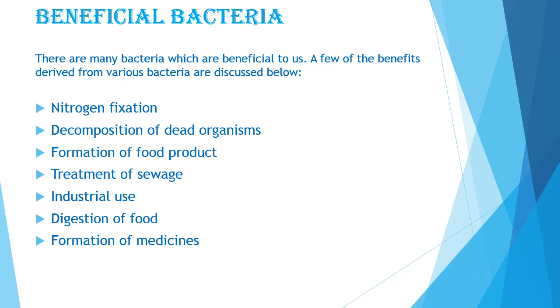There are many bacteria which are beneficial to us. A few of the benefits derived from various bacteria are discussed below. Out of these, first is nitrogen fixation. So what is nitrogen fixation? A few bacteria have the ability to fix free nitrogen from the air and help in providing nutrition for plant growth. Some plants such as legumes harbor nitrogen fixing bacteria, rhizobium, in their root nodules. These can fix free nitrogen from the air and convert it into soluble nitrates, which are used by the plants to make proteins.